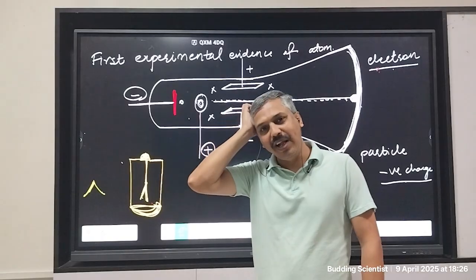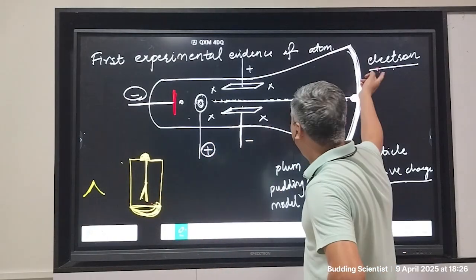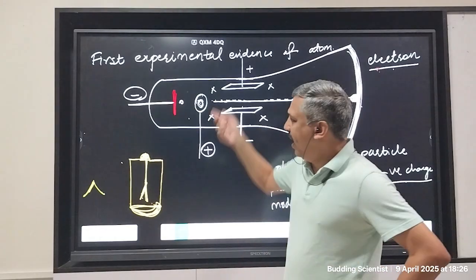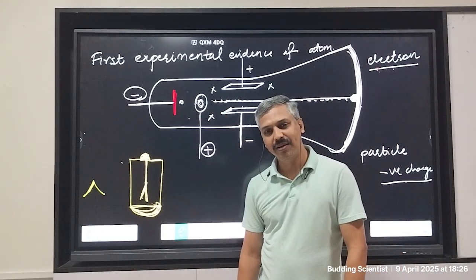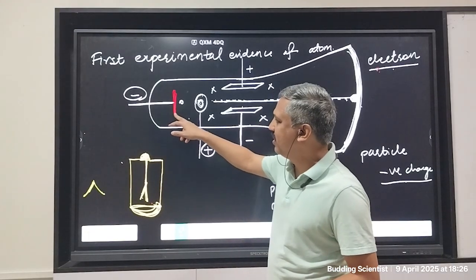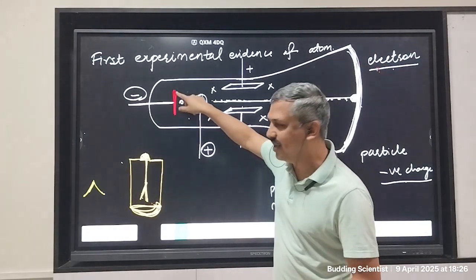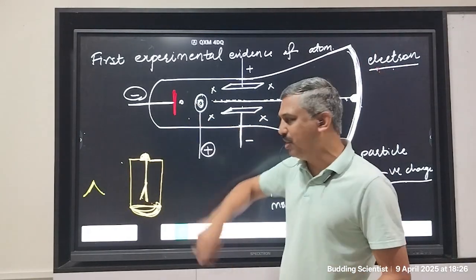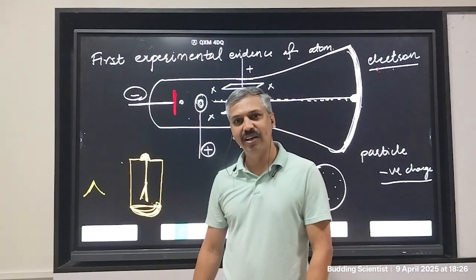J.J. Thomson was scratching his head. How can the particle be negative and the particle be present inside this and this still be electrically neutral? How is it possible? It is possible because if the negative particle is present inside this, there must be some positive particle as well. So the negative and positive balance out each other.